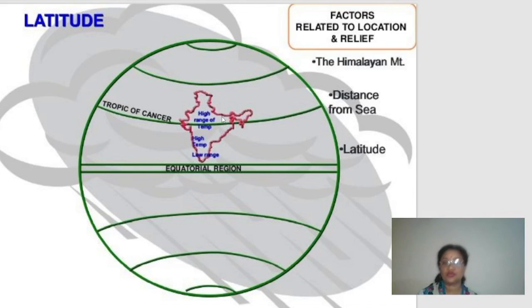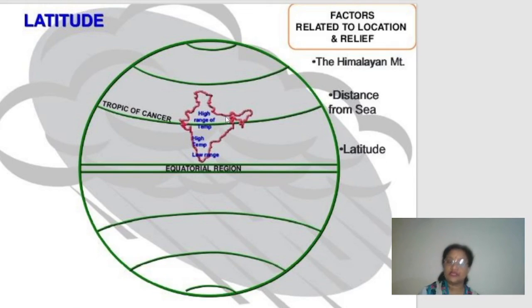Tropical effect means what? We are talking of very hot conditions according to the latitudes, right? When any place lies at high altitude, it gets low temperature because there the other factor works. As we go higher up, the temperature decreases.